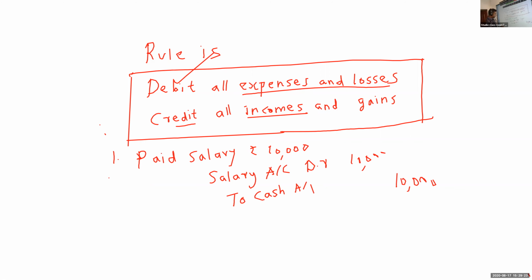Next one more: received commission. Here commission is our expense or income? Basil, expense or income? So income. Income, debit or credit? Income, so credit. Very good. So credit will be commission.